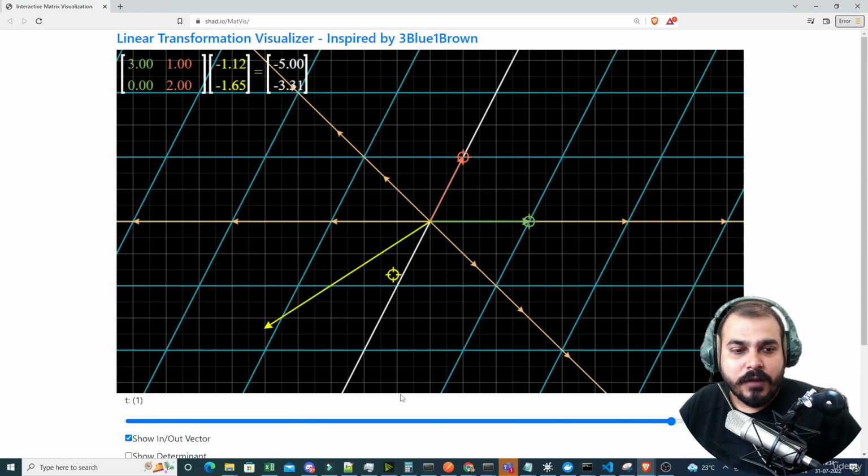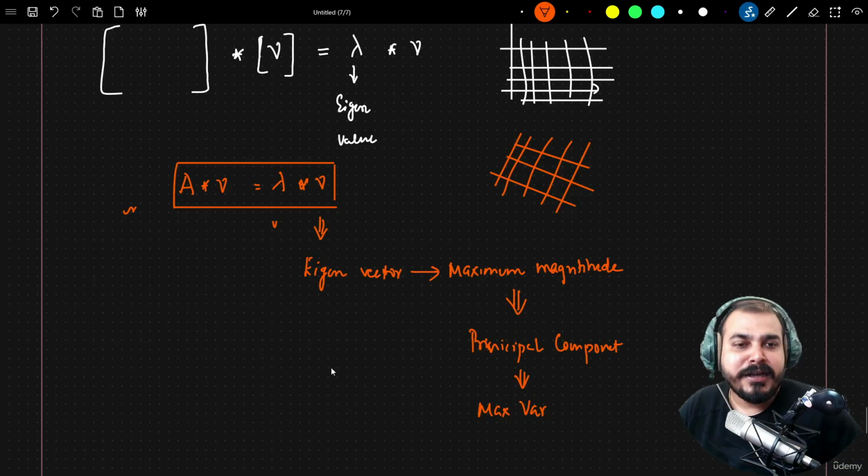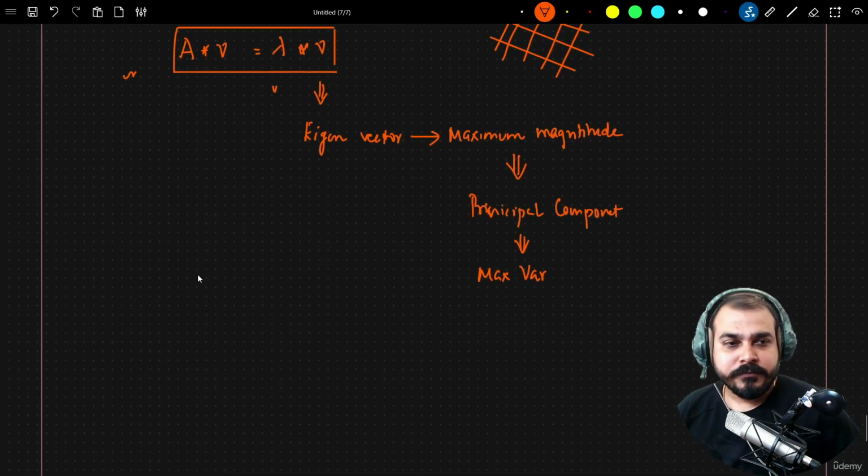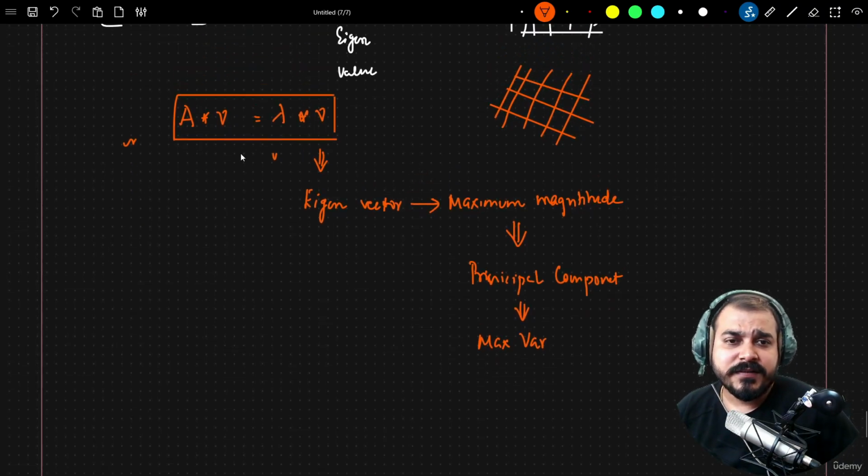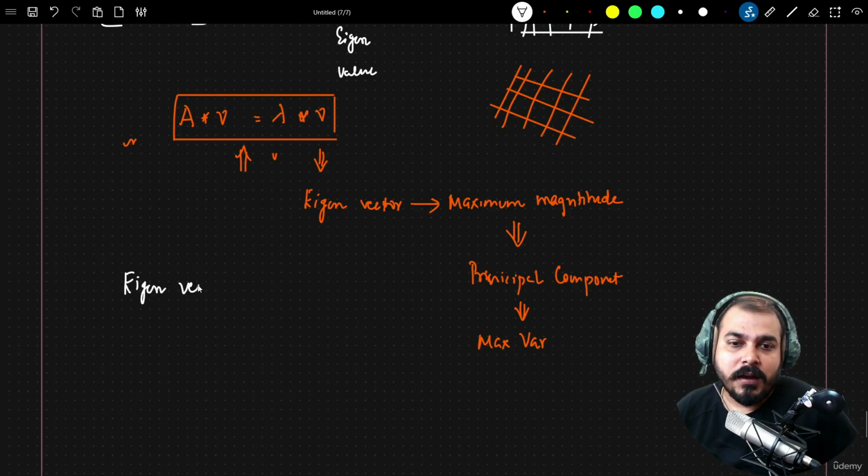Okay. So from this, we can definitely see that from this specific equation, we will be able to get the eigenvectors, and the eigenvector which has the maximum magnitude.